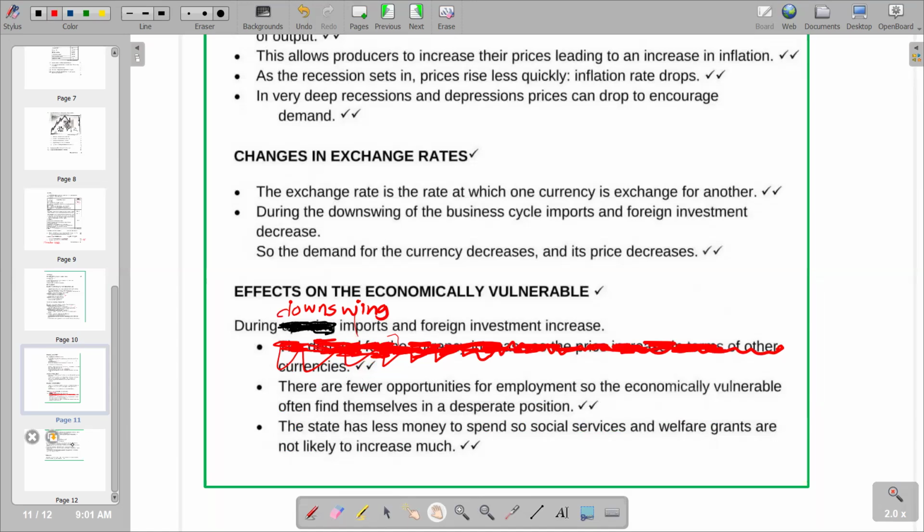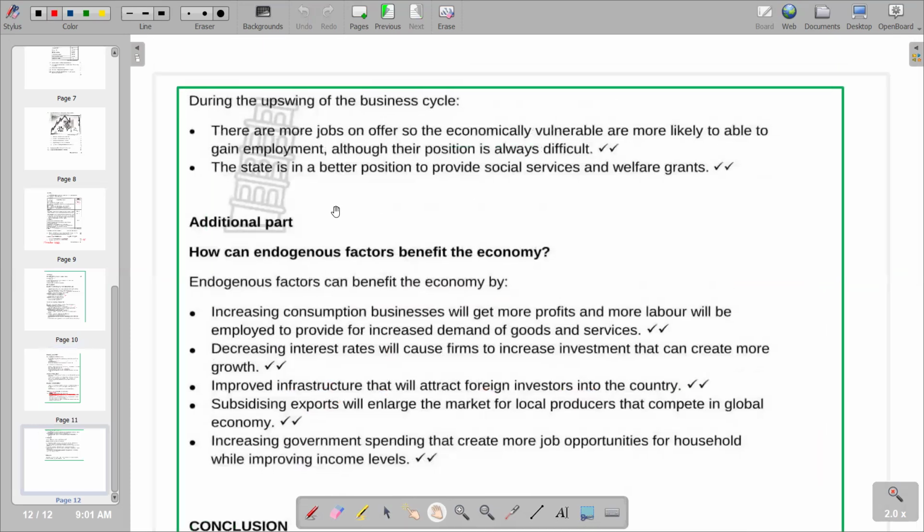Then we go to the next part, where we have an upswing in the business cycle. There are more jobs on offer, so the economically vulnerable are more likely to be able to gain employment, although their position is always difficult. Obviously, in an upswing, that's where they have more of an advantage because they can be accommodated in workplaces, and the standard of living in the country is going to be enhanced. Lastly, the state is in a better position to provide social services and welfare grants. So that's the typical explanation in terms of an upswing of the business cycle in relation to the economically vulnerable people.